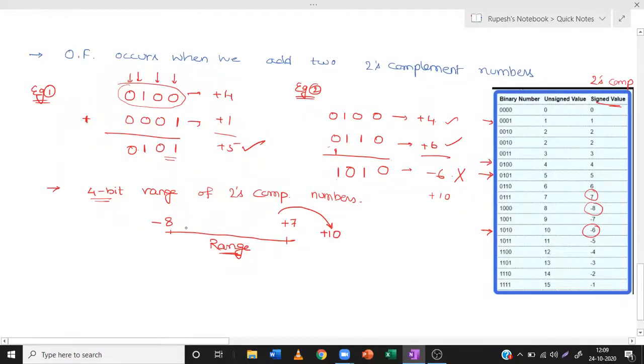The value will not be accommodated by the 4-bit number. And this is just like the water in the bucket flowing out of the brim of the bucket, that is out of the range, the value is falling out of the range. So this problem is known as overflow. Every term has a logical meaning. Here the overflow is because the value +10 is out of this range.